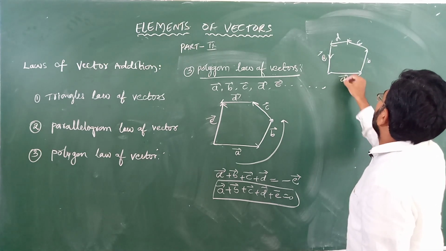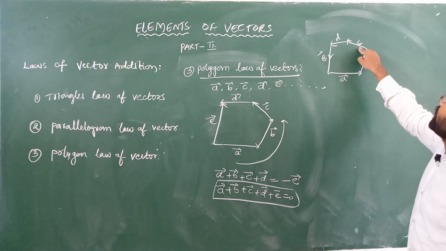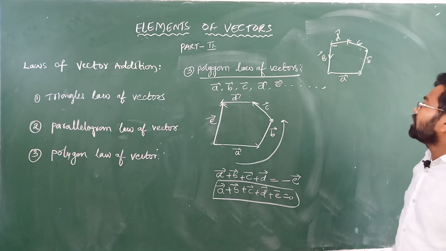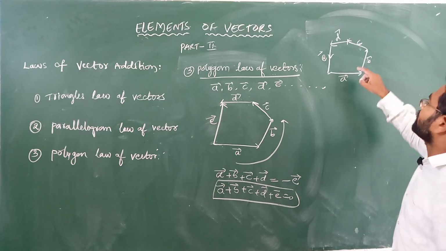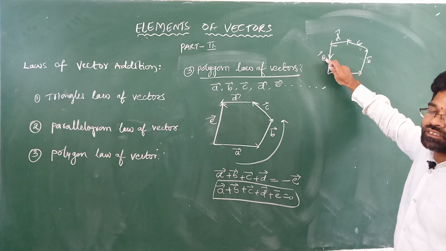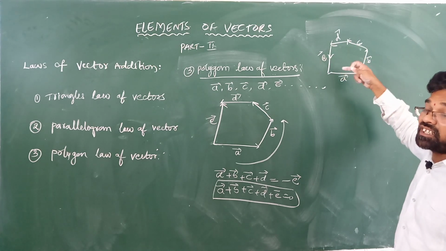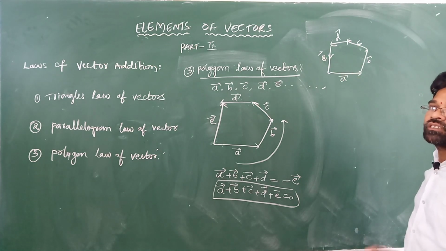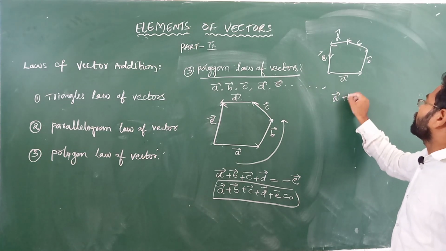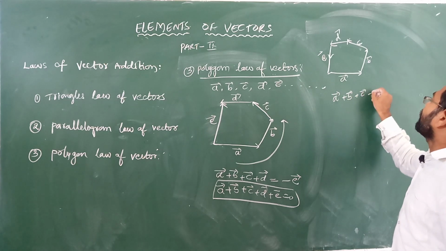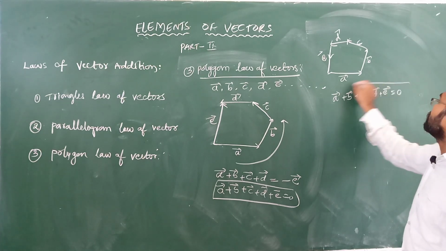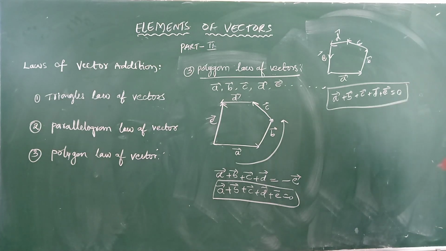A vector, B vector, C vector, D vector, and E vector are all taken in the same order. Its resultant vector represents 0. Means A vector plus B vector plus C vector plus D vector plus E vector is equal to 0. So this is nothing but the polygon law of vectors.